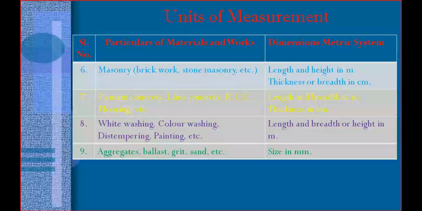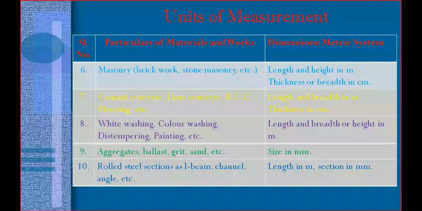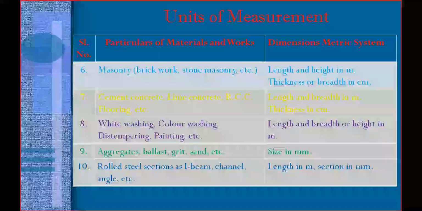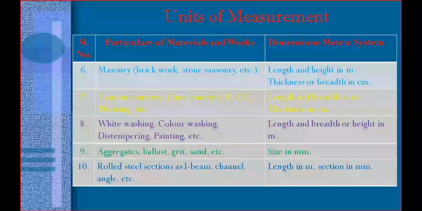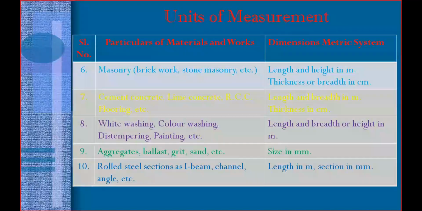So coming to the rolled steel sections, maybe I section, channel section, T section, angle section. For these different types of sections, you need to consider the length in meters. And for the cross section, whether I, channel, angle or T, you need to measure the section in mm.